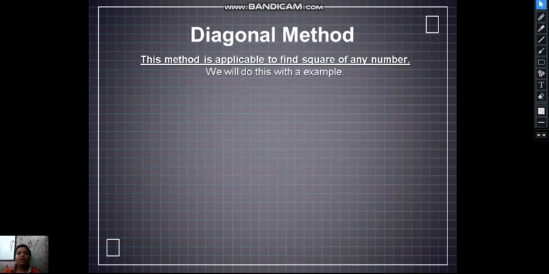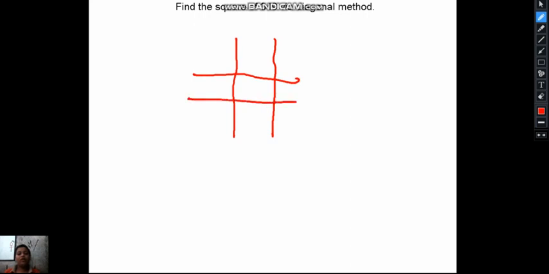Okay, now we will learn about the diagonal method. This method is applicable to find the square of any number. We will do this with an example. Find the square of 349 via the diagonal method. First we will make three columns, 1, 2 and 3, because it has 3 digits. If it has 4 digits, then we will make 4 columns, both horizontally and vertically, and we will make a square around it.